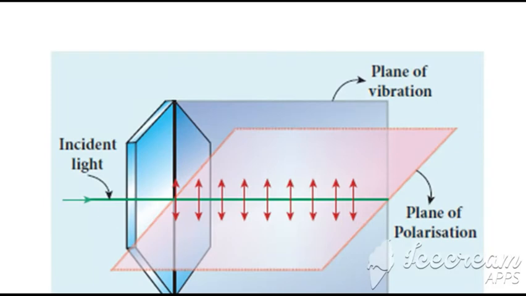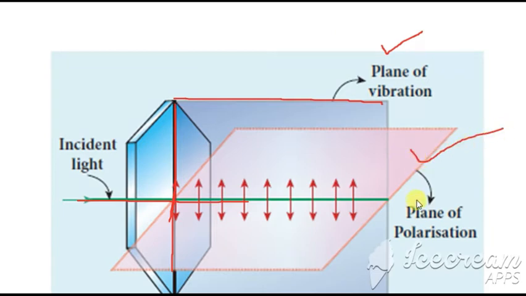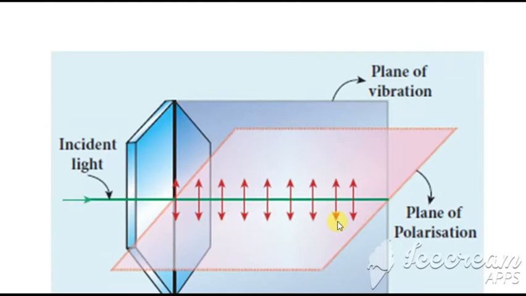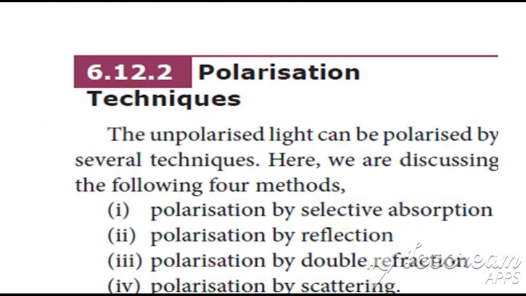Okay, so consider here, this is how the unpolarized light is moving, and this is a polaroid which you are considering. The one in the direction along this is called the plane of vibration. The one in the perpendicular direction is the plane of polarization. Okay, so this is the incident light. The one in this same plane is the plane of vibration, and the perpendicular direction is the plane of polarization. Clear?